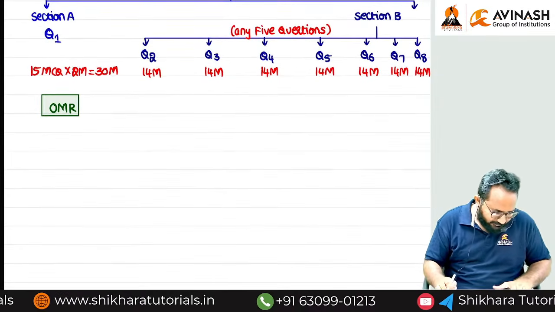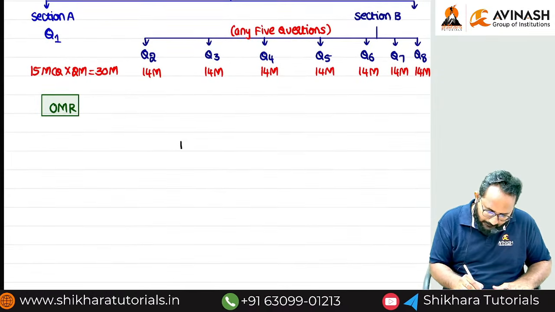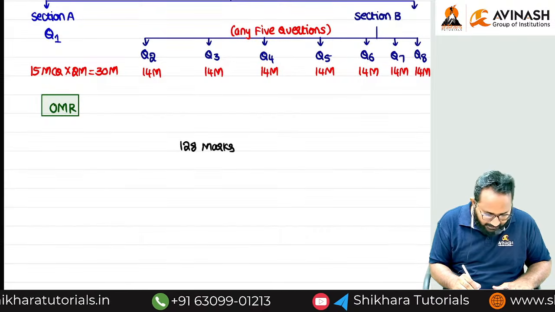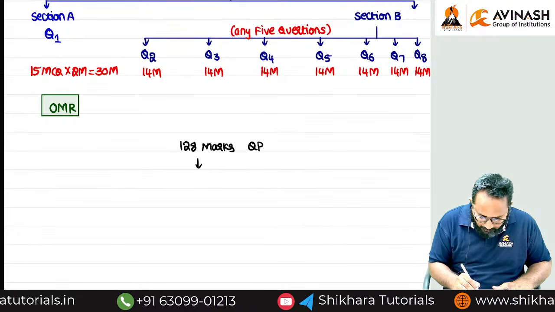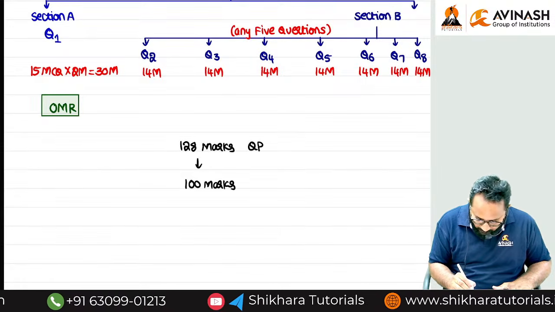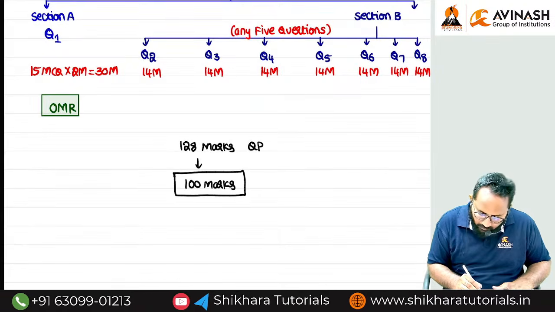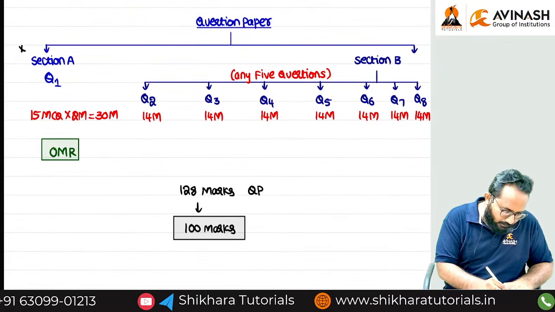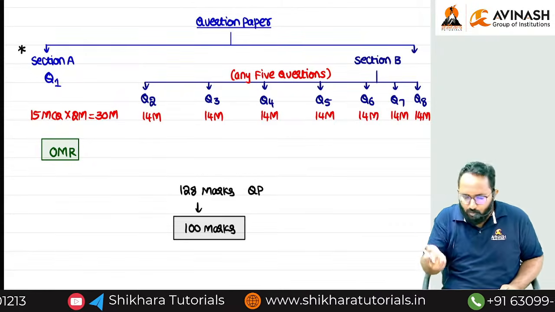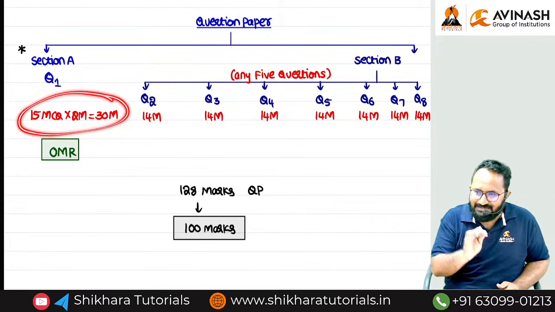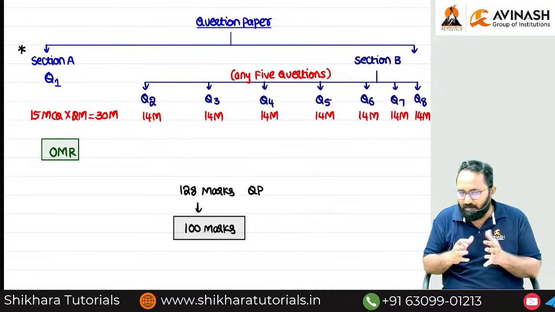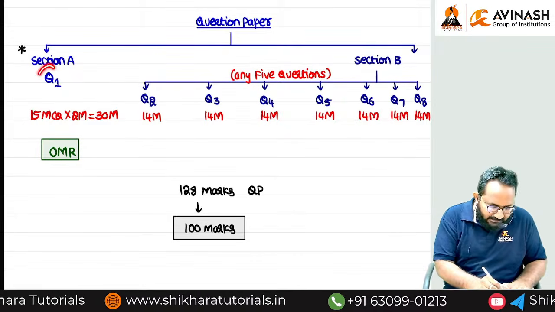Now, the total question paper is for how many marks? The total question paper will be given for 128 marks. Out of this, we have to write or attempt only 100 marks. And some students will ask, question number 1 is a compulsory question. Okay, compulsory. And one more thing, sir, we just have to select the answer. No need to write an explanation, no need to write anything. Just select the option.